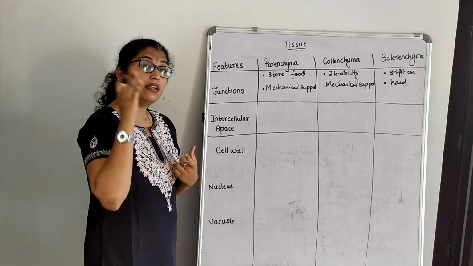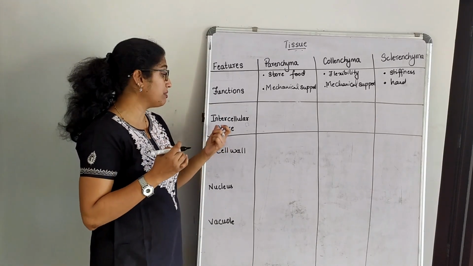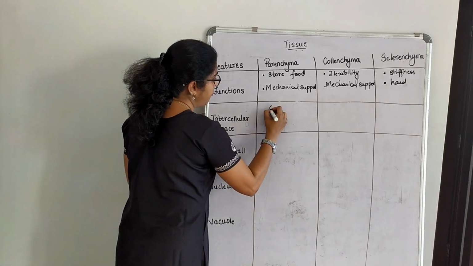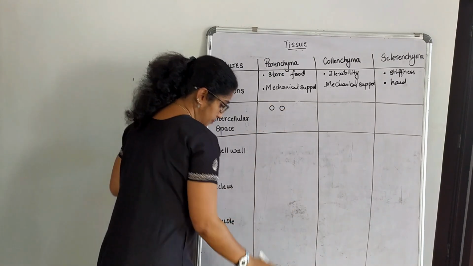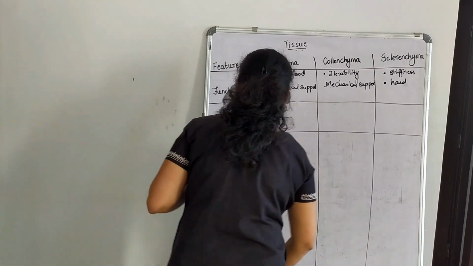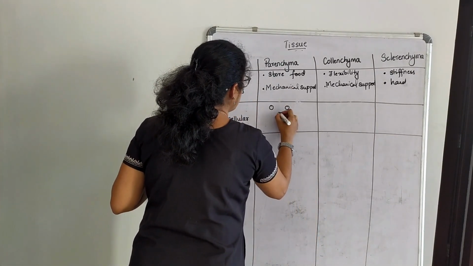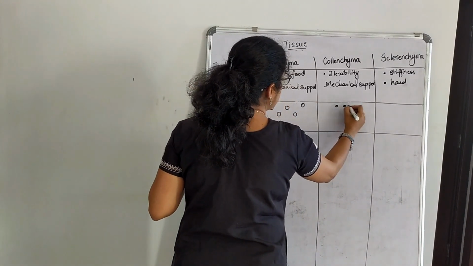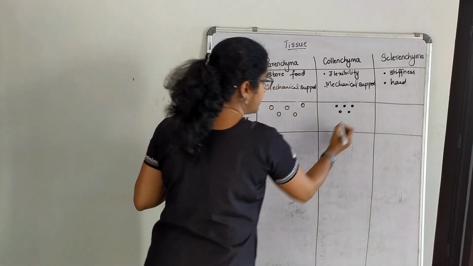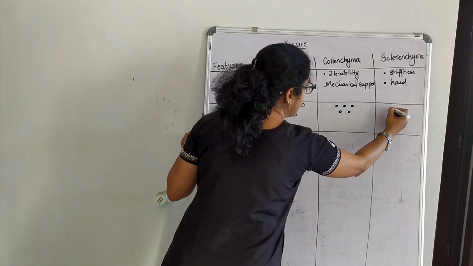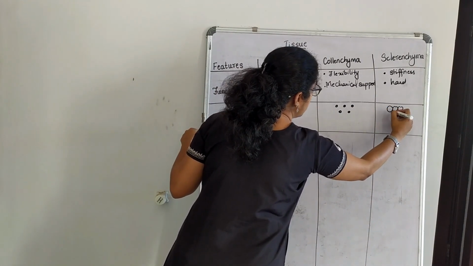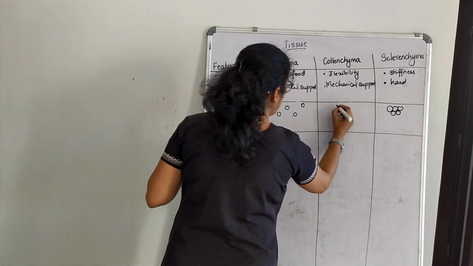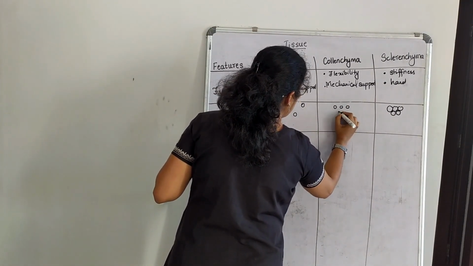Again, let me take you back to the first chapter where we studied intercellular space, force of attraction, yes. Now here, this is somewhat intercellular space. If I have to draw this, right? This is like this. What about in this? This is intercellular space. Can you make out what I am doing? Right. And here, this is intercellular space. Okay, I'll draw this with the same signs, otherwise you will get confused. So this is intercellular space.